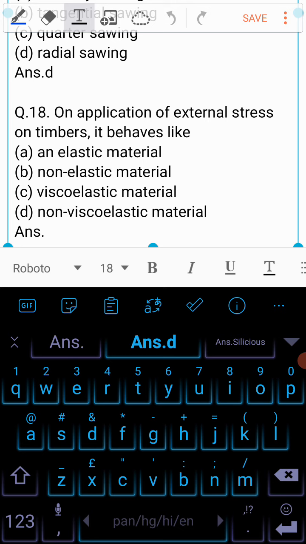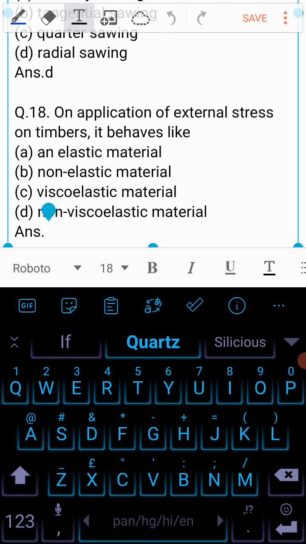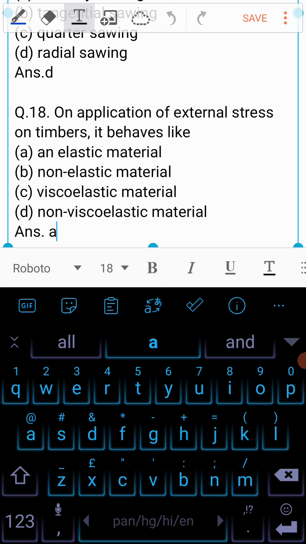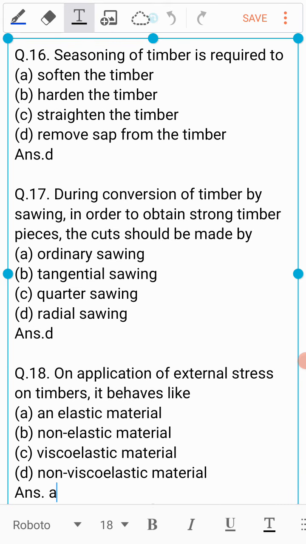On application of external stress on timbers, it behaves like A. An elastic material, B. Non-elastic material, C. Viscoelastic material, or is it D. Non-viscoelastic material? And the answer to this question is A. On external stresses, timber behaves like an elastic material.